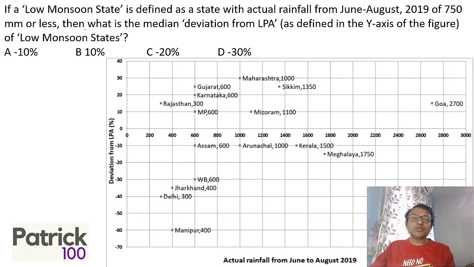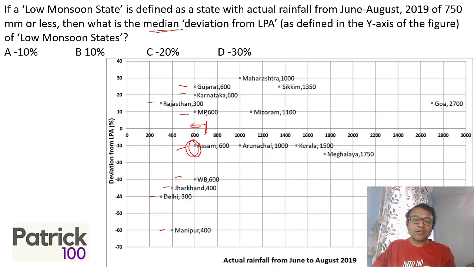Next, a low monsoon state is defined as actual rainfall of 750 mm or less. So 750 mm or less. Median is the middle value of the LPA. So how many values are there? 1, 2, 3, 4, 5, 6, 7, 8 and 9. There are 9 values. So the middle value will be the 5th value, which will be Assam.